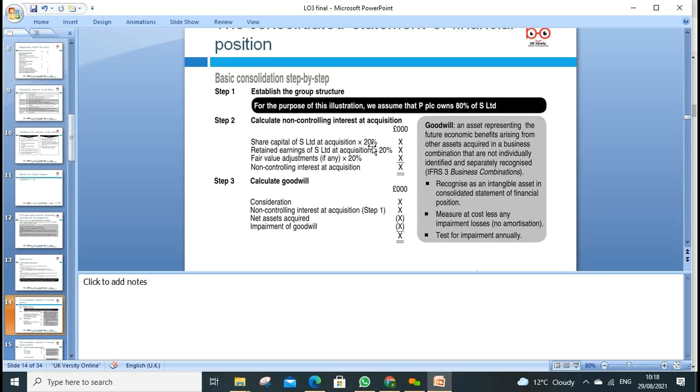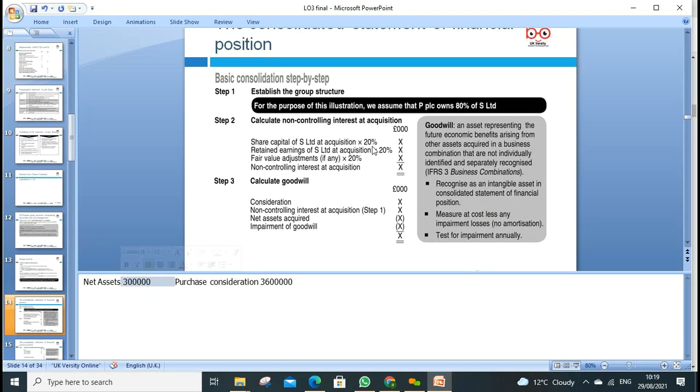So always we look at the goodwill. If we learn about net asset, total assets minus liabilities equals net assets. If net assets were, let's say, 300,000, and the purchase consideration we paid was 360,000, why did we pay 60,000 extra? Due to the goodwill.